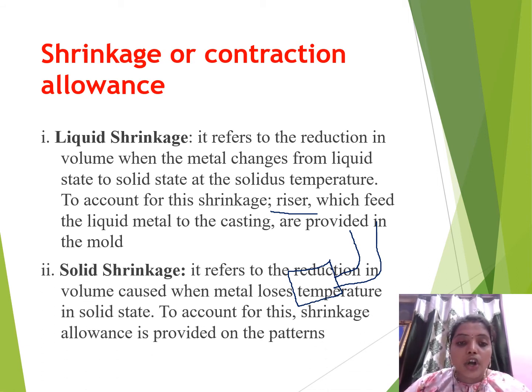Next one is the solid shrinkage. Solid shrinkage refers to the reduction in volume caused when the metal loses temperature in the solid state. To account for this, shrinkage allowance is provided on the patterns. To reduce this solid shrinkage, we make the size of the pattern larger than the final object.